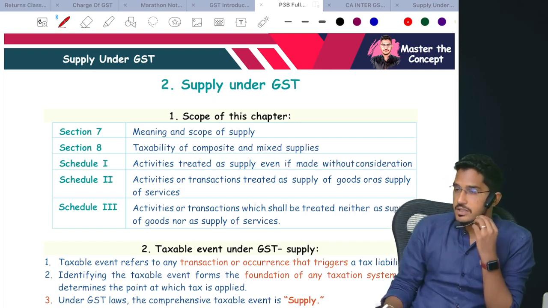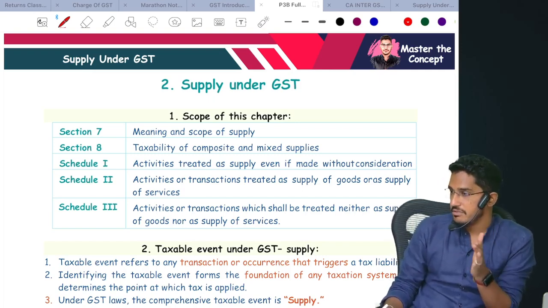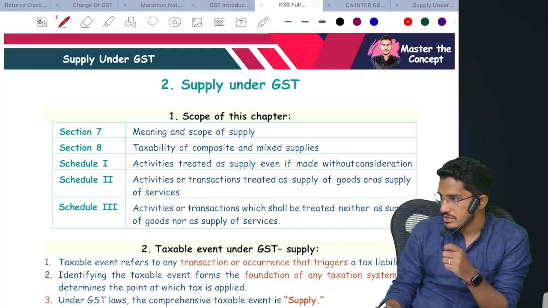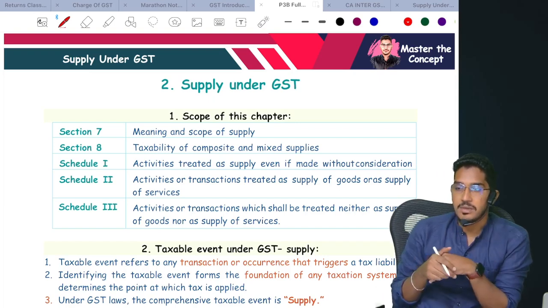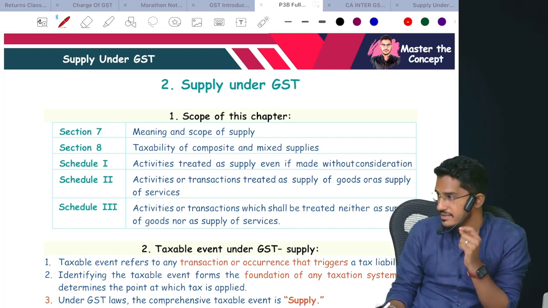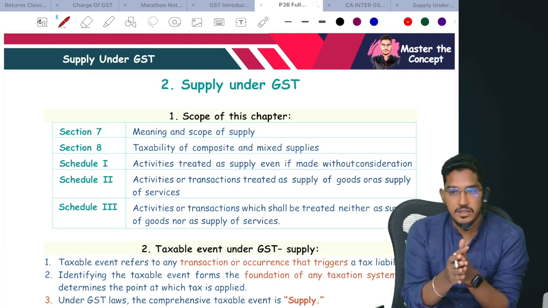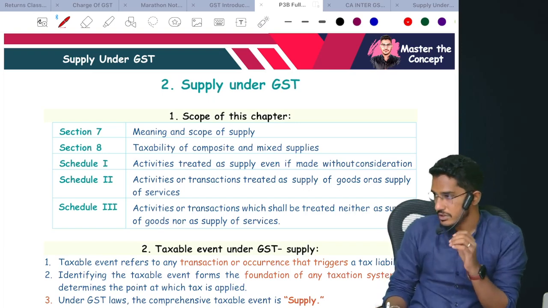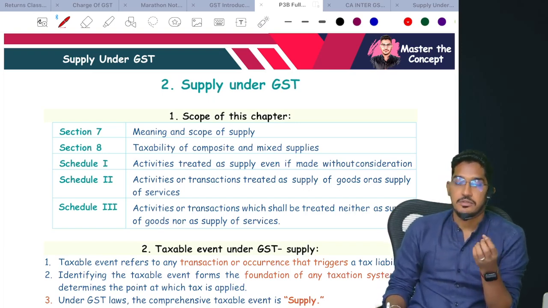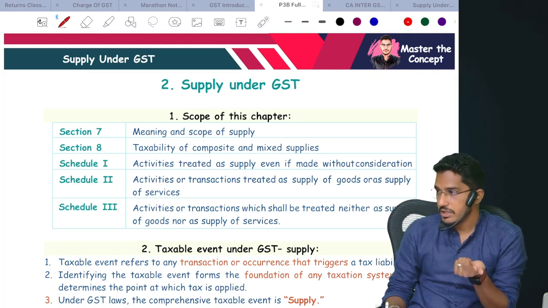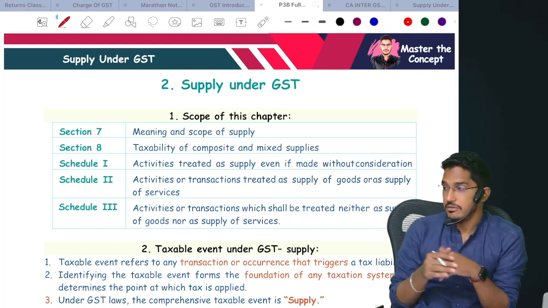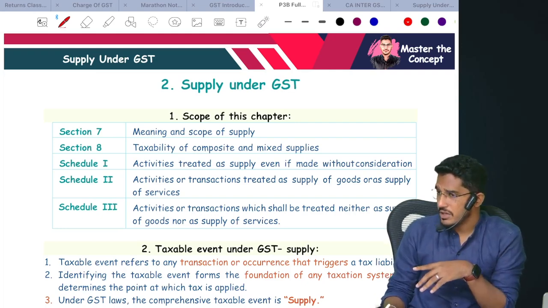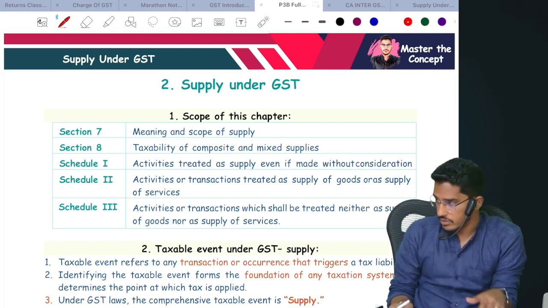So as we have discussed in the previous chapter itself, the event which will make the government come and impose a GST is what? Supply. So supply is something which is a taxable event. There is no supply, no GST. So in this chapter, what we are going to learn is which activities constitute supply, when an activity will be treated as supply, and which transactions will not be treated as supply. All those details are going to happen.